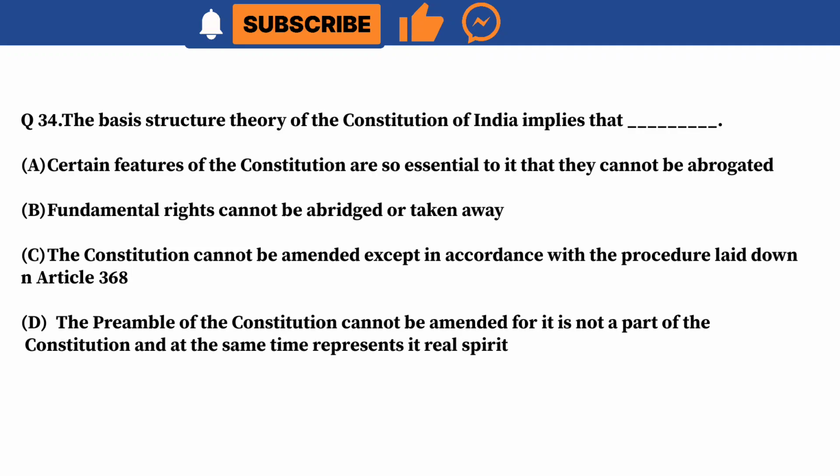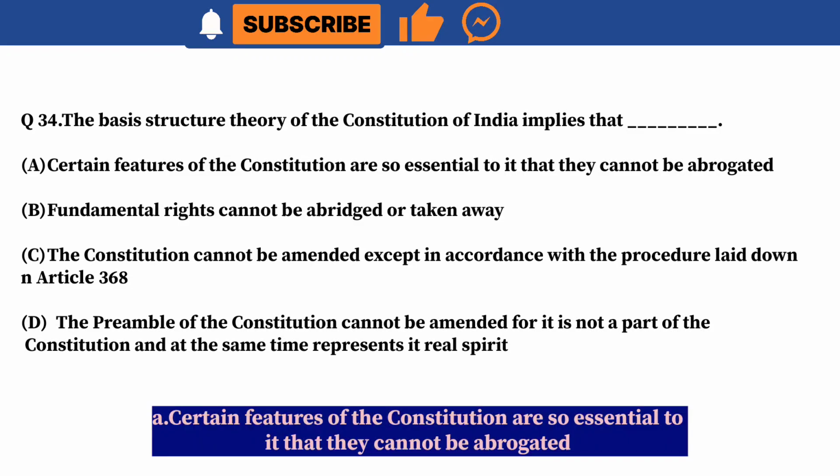Question 34. The basic structure theory of the Constitution of India implies that underscore A. Certain features of the Constitution are so essential to it that they cannot be abrogated. B. Fundamental rights cannot be abridged or taken away. C. The Constitution cannot be amended except in accordance with the procedure laid down in Article 368. D. The preamble of the Constitution cannot be amended for it is not a part of the Constitution and at the same time represents its real spirit. Correct answer is A. Certain features of the Constitution are so essential to it that they cannot be abrogated.